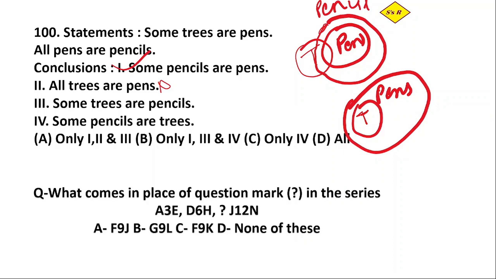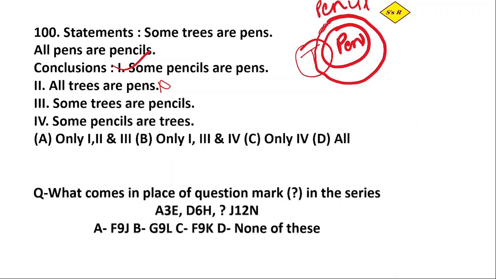Yes, because if this portion is also pencils, this is pen, this is pencils. So some trees are pencils, and some pencils are trees. Definitely. So we have only options 1, 3, and 4. So option B is correct.